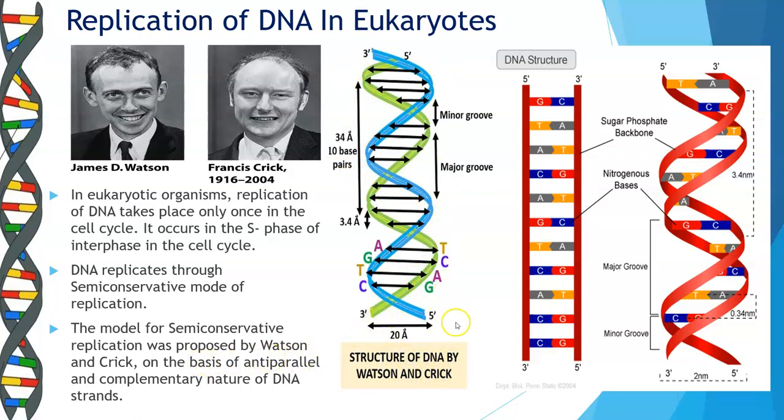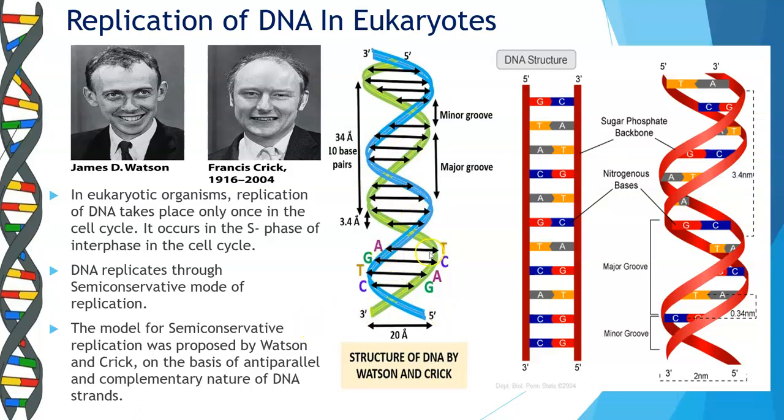They talk about it on the basis of two concepts. They said that the mode of replication of DNA is semi-conservative. One is the antiparallel nature and the other is the complementary nature. Antiparallel is the polarity of the strand. You will see one strand has the 3' end and at the opposite it has its 5' end, and the second strand has the 5' end close to the 3' and its opposite polarity goes as 3' here. So this is called antiparallel nature.